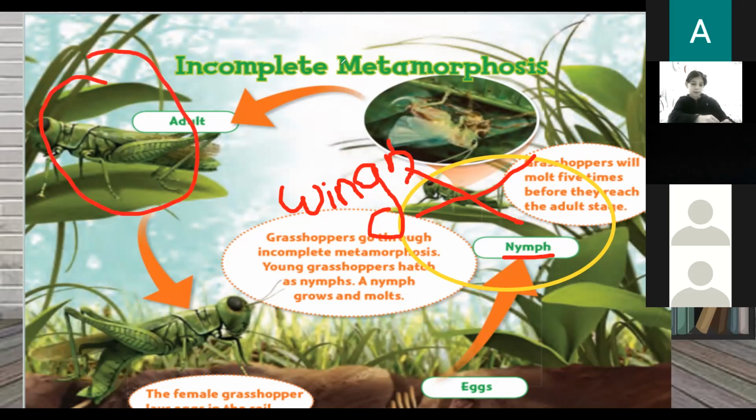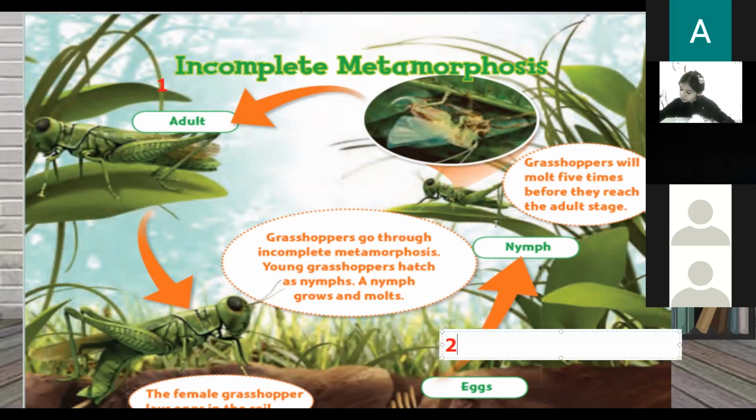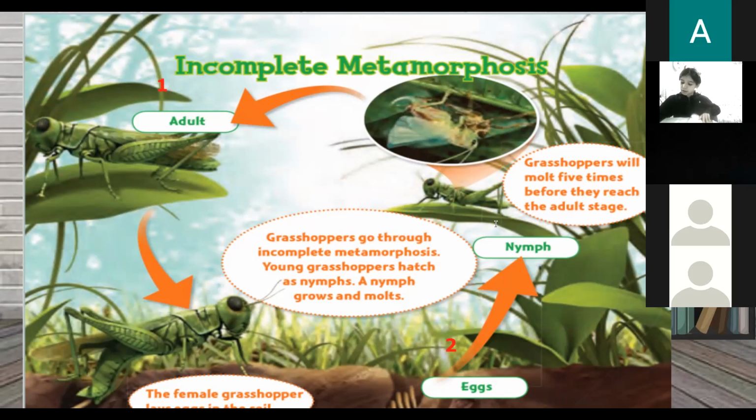This is why we call it metamorphosis. Now count with me. How many stages do we have? 1, 2, 3. The adult is number 1, then the egg is number 2, then the nymph is number 3. If it's only 3 stages, is it complete or not complete?